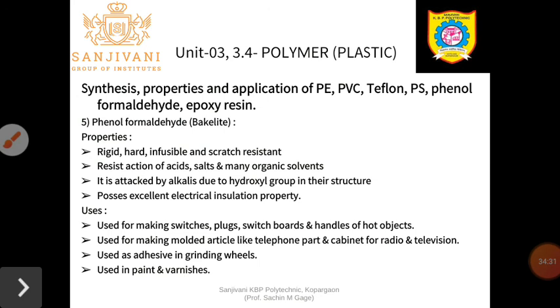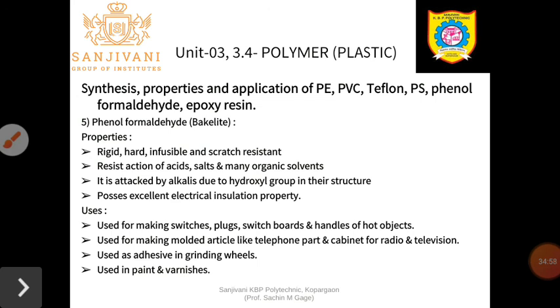They are made from phenol formaldehyde resin. Due to excellent electrical insulation property, they are used for making switches, plugs, switchboards, and the handles of hot objects. For example, the handles of your pressure cooker, your soldering gun, your electrical wires, kettle, etc.